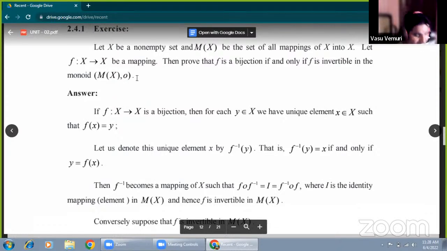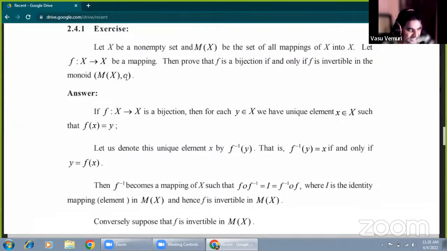Yesterday I explained this theorem. F is a bijection. A bijection means an injective and surjective mapping. When it is injective and surjective, automatically the given function is invertible in the monoid concept. Monoid concept means M of X under circle, where circle is the binary composition of mappings.